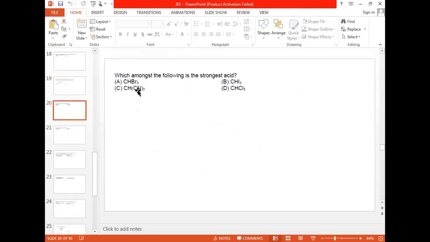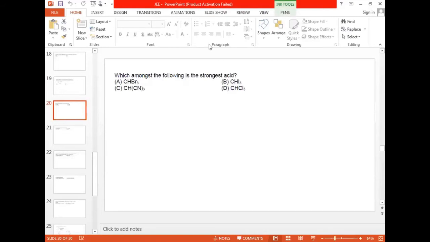Right. Then come to the next one. Which of the following is the strongest acid? Which one is the strongest acid actually? Any idea regarding this? Bromoform, iodoform, chloroform, then tricyanomethane. Which one can we select? I can go with iodoform.